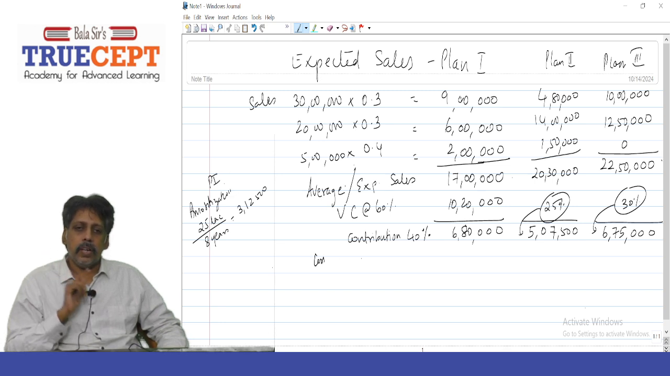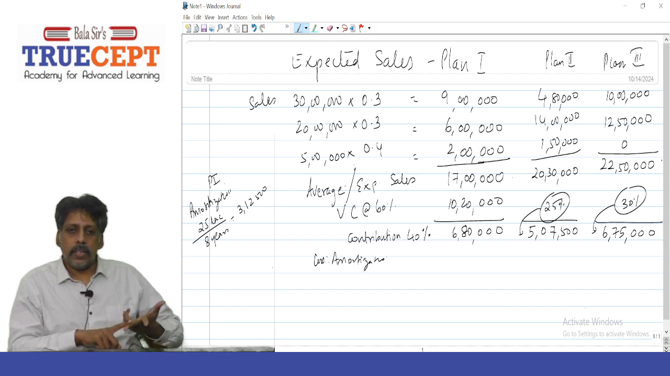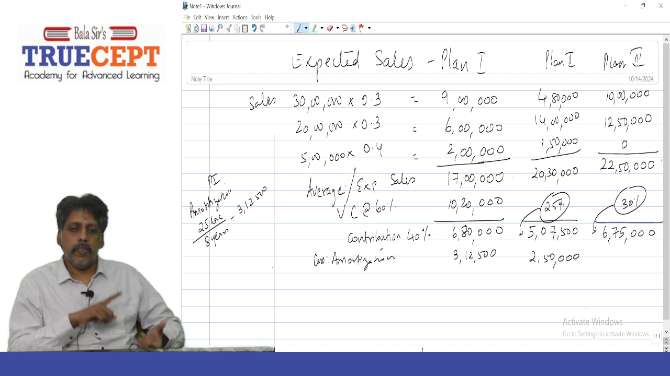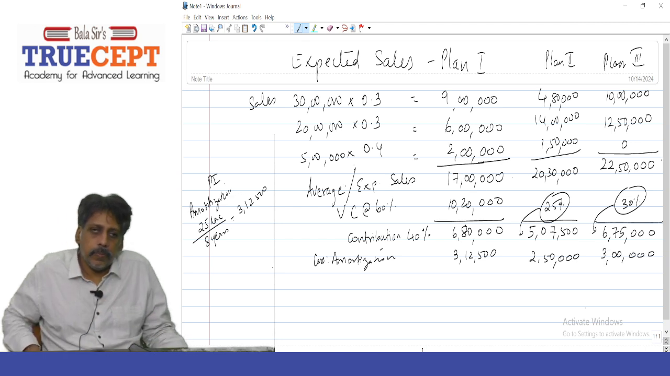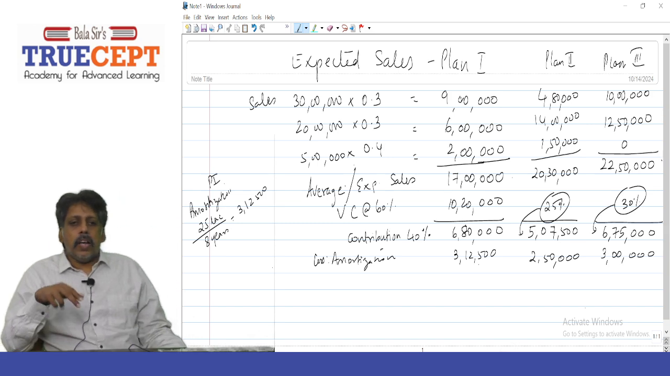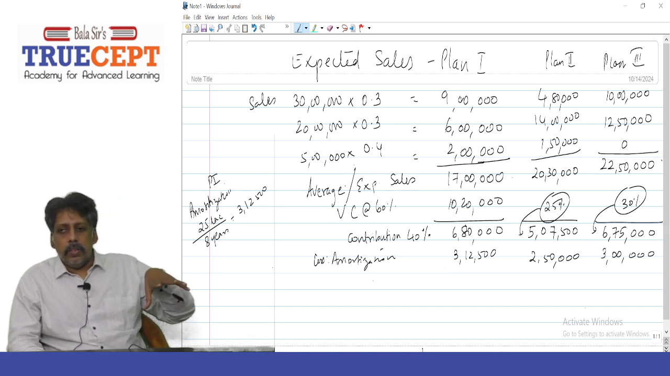For plan 2, you can divide 20 lakh by 8 years, which will work out to rupees 2,50,000 per annum. For plan 3, it will be 24 lakh by 8 years, so rupees 3 lakh each year. Is that fine? Now let us go to the solution. You're going to see the solution on the screen.